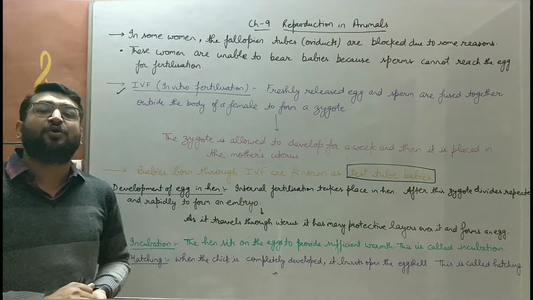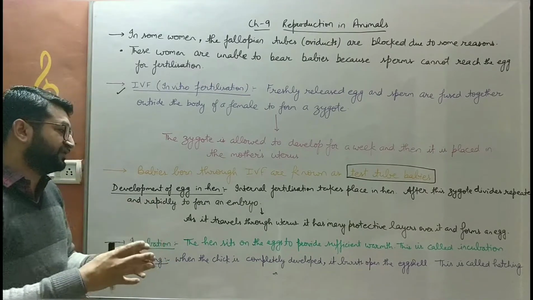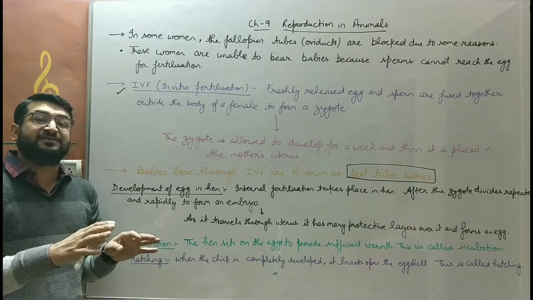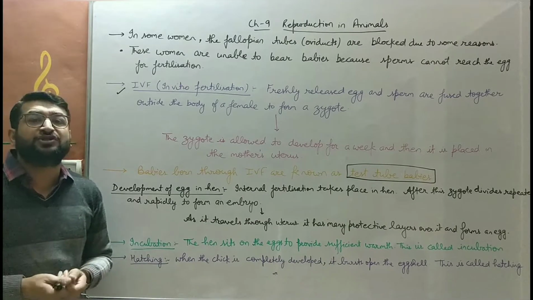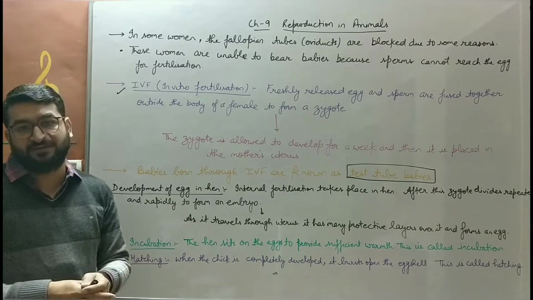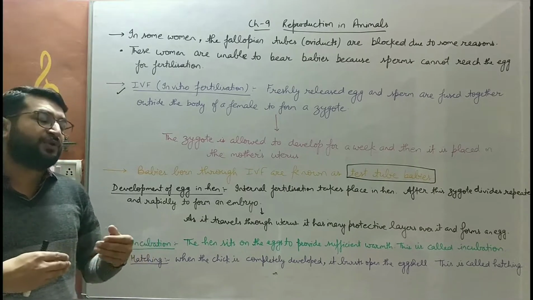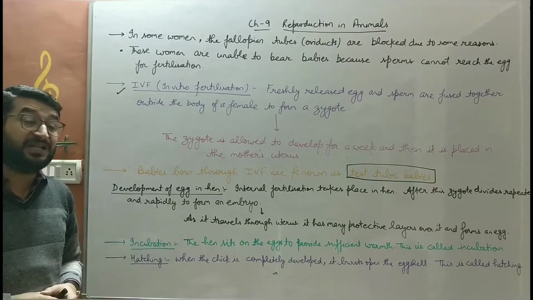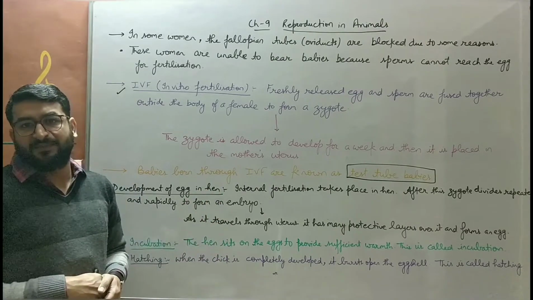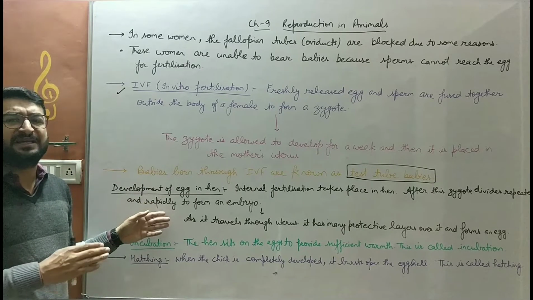And the second one is viviparous, the animals which give rise to a young one, a complete organism. For example, humans. Humans do not lay eggs, bache. They produce human beings like themselves. Whereas some birds, chickens, hens, produce eggs. Reptiles also produce eggs. So we'll discuss the development of an egg by taking the example of a hen, bache.